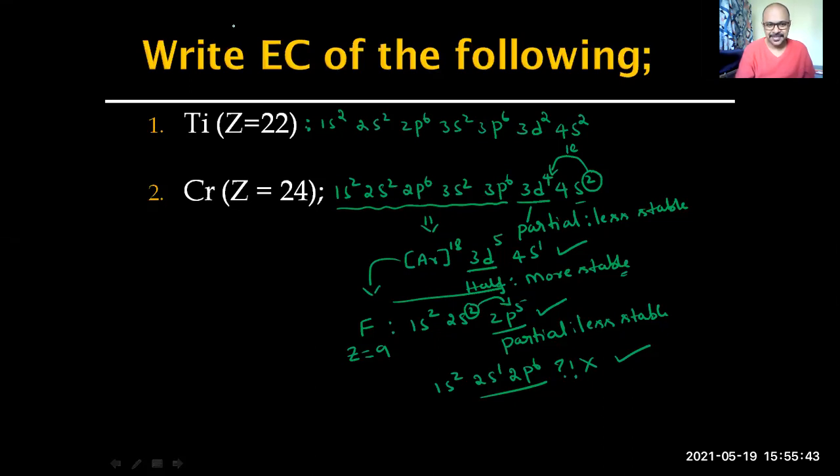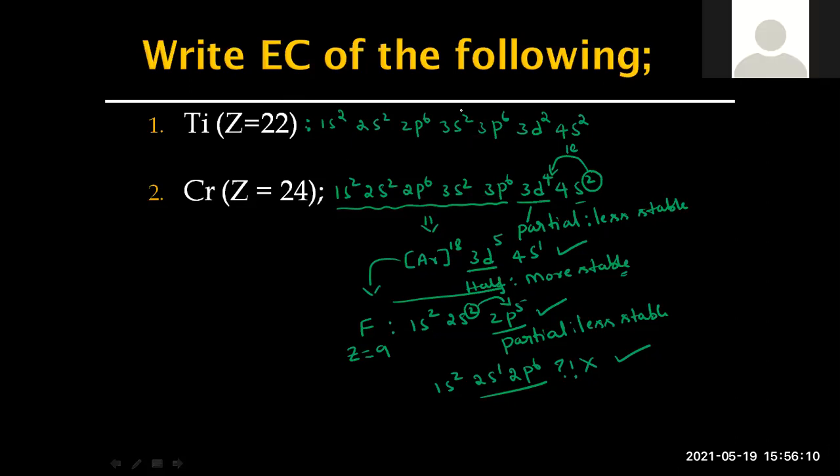Correct, no? Anjana is saying something. 2s to 2p are of the same shell too, but jumping between one shell to another shell should be more difficult than jumping between two subshells of the same shell. What to do?